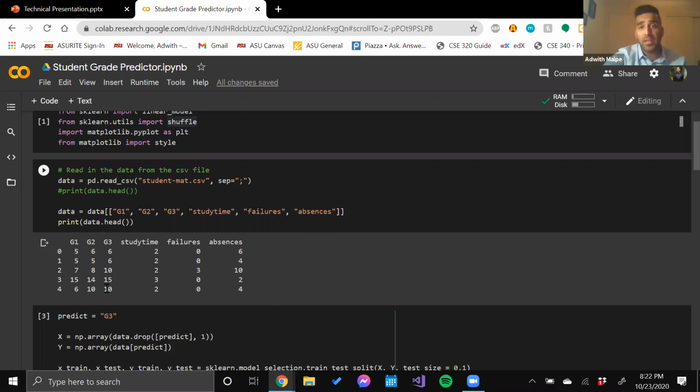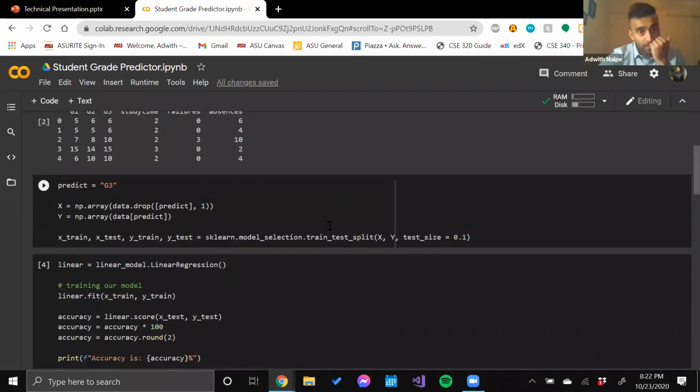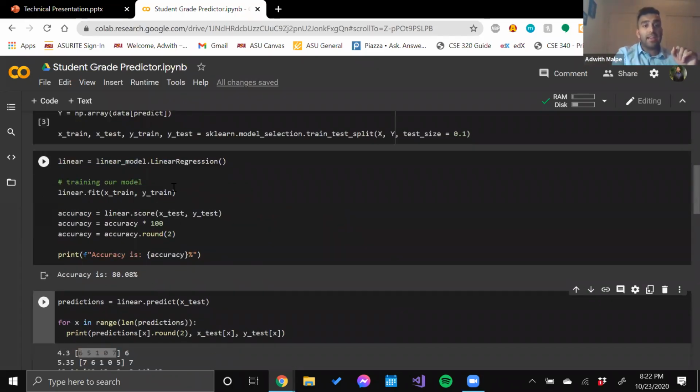Essentially, we want to predict what their final grade is with respect to looking at what their grades are in grade period 1, 2, the amount of time they study a day, the number of failures they incurred, and the number of absences that they incur as well. All of this information will be stored within the list, which I'll mention a little bit later. Essentially, we split our data into a training set and a test set within this code block. And here we're using our training set to train our model.